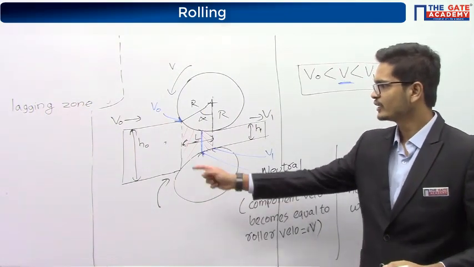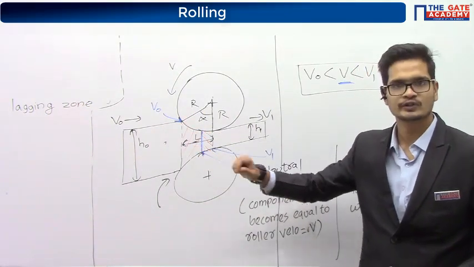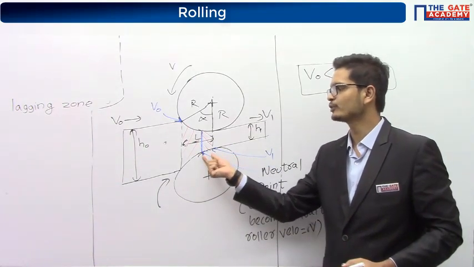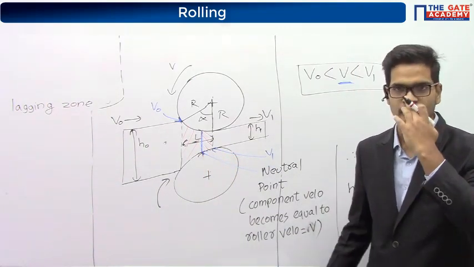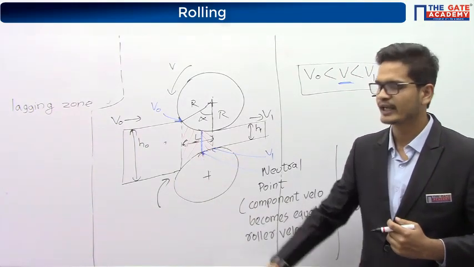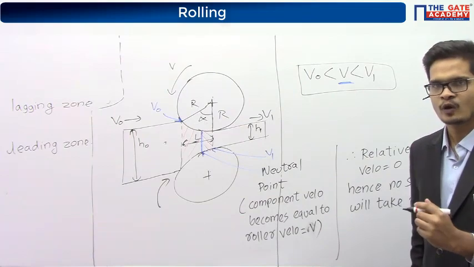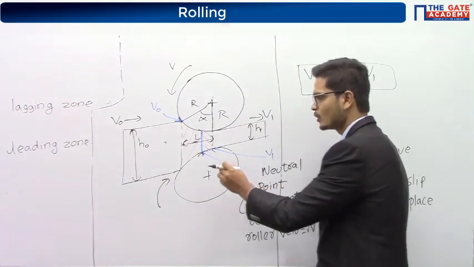The part between entry and neutral point is called the lagging zone, and the part between exit and neutral point is called the leading zone. Now, let's focus on the lagging zone.